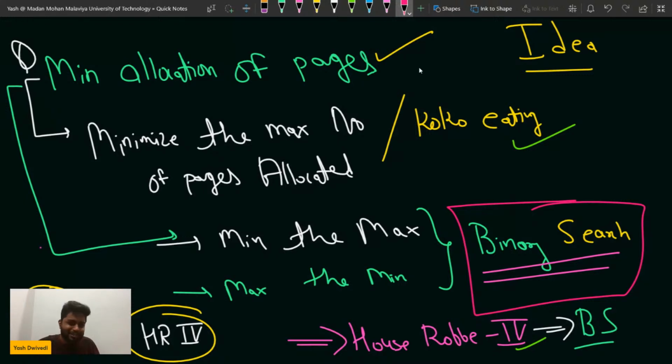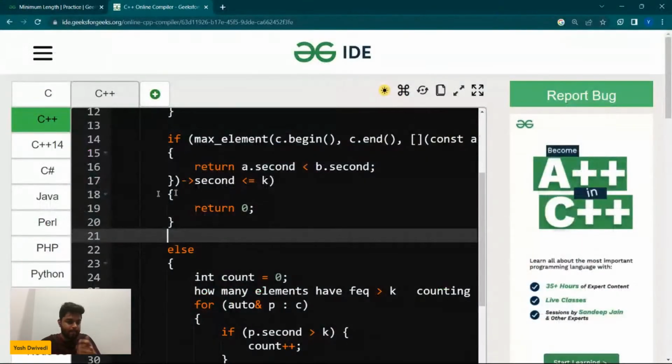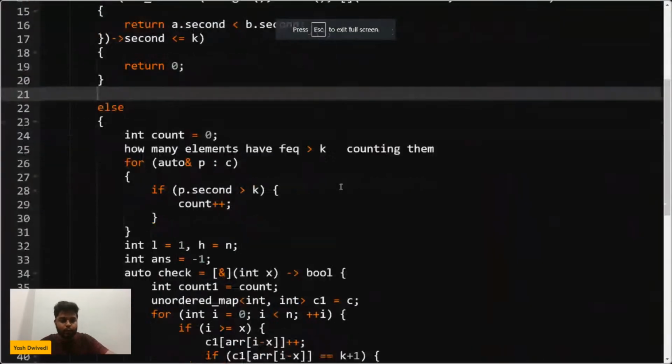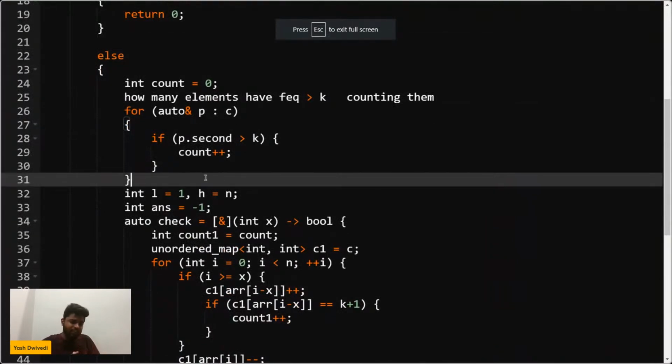If you don't know, you can just search on YouTube, or you can learn it on GeeksforGeeks, minimize maximum pages and all that. Then you'll understand why we use these concepts. Okay, that is the thing. So that is what we are going to do here as well, right? Whenever we have to minimize the maximum or maximize the minimum, then we do this thing.